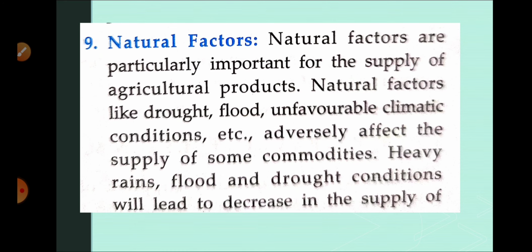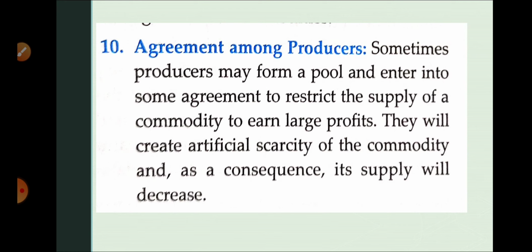Next we are going to discuss agreement among producers. So what is agreement among producers? First of all, when a few producers meet together and form a group, that is known as a cartel. According to that cartel, they share information and restrict the supply. Why do they restrict the supply?